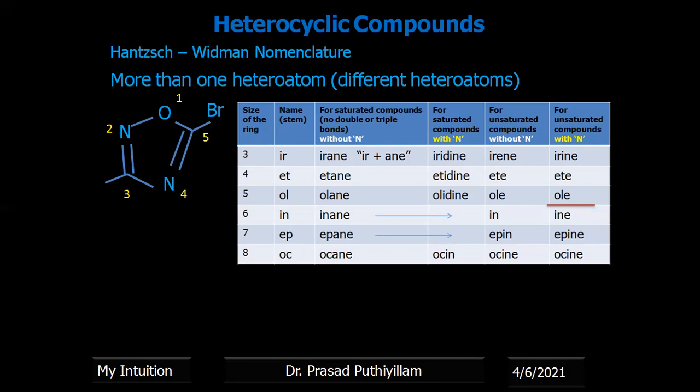Therefore, we can say that at position 1 oxygen is there, oxa is there, position 2 and position 4 diaza, nitrogen is there, position 3 methyl group is there, position 5 bromo group is there. Therefore, it is 5-bromo-3-methyl-1,2,4-oxadiazole.